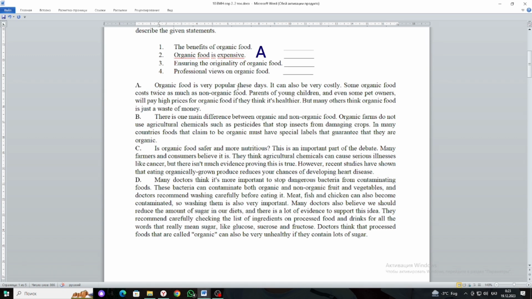Organic food is very popular these days. It can also be very costly. Some organic foods cost twice as much as non-organic food. Parents of young children and even some pet owners will pay high prices for organic food if they think it's healthier. But many others think organic food is just a waste of money.